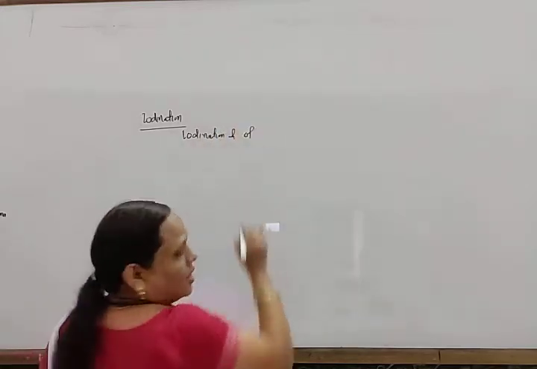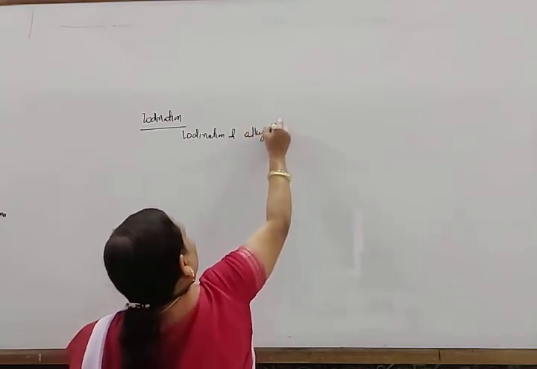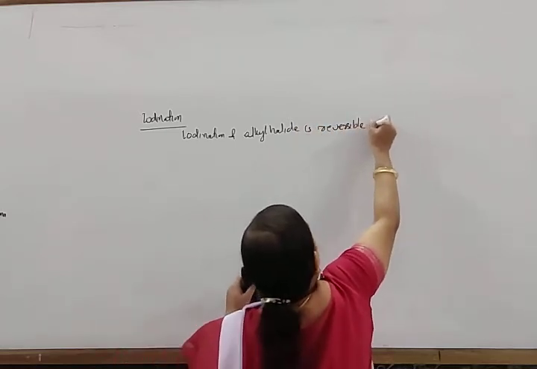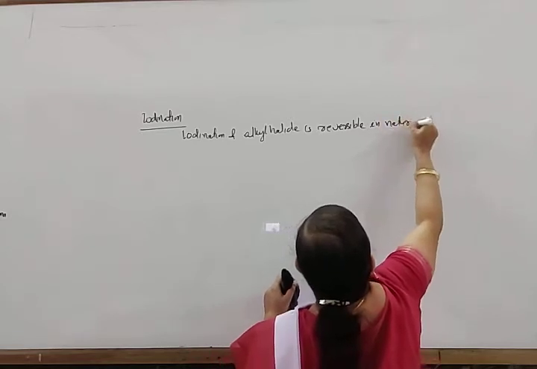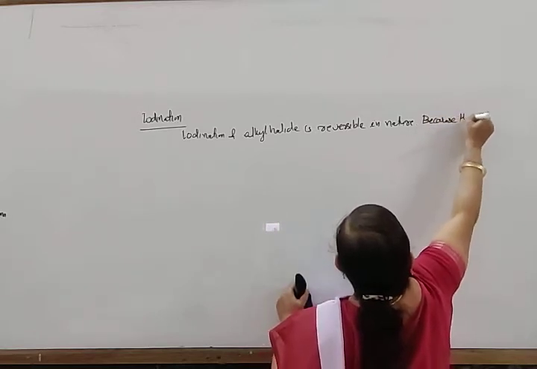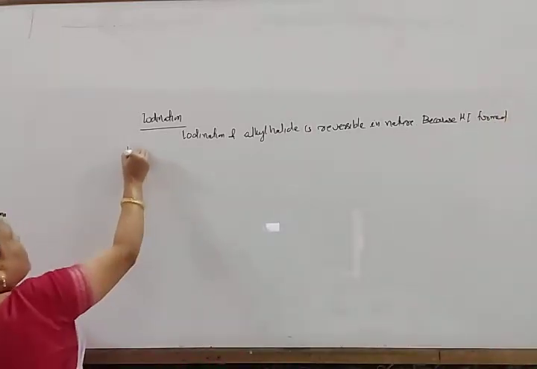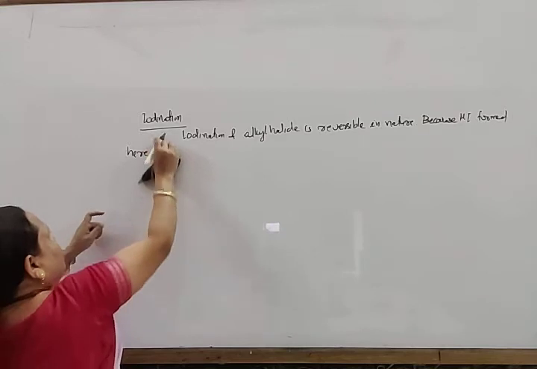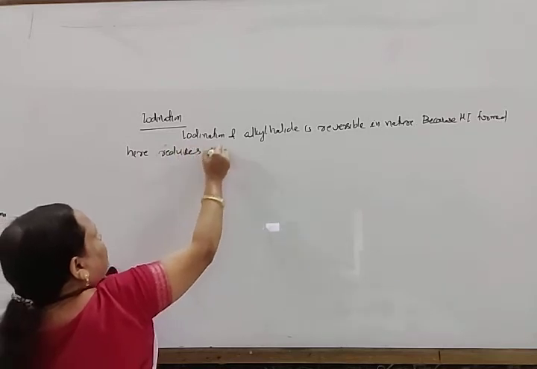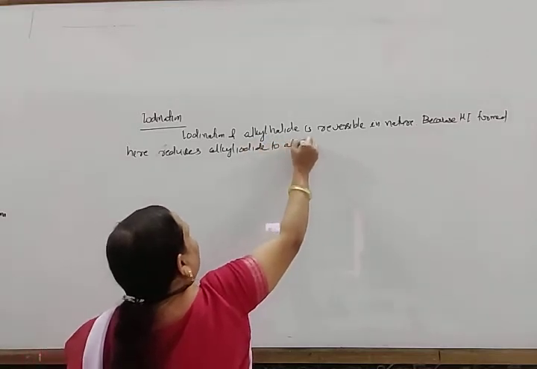Iodination of alkane is reversible in nature because the HI formed here reduces alkyl iodide to alkane.